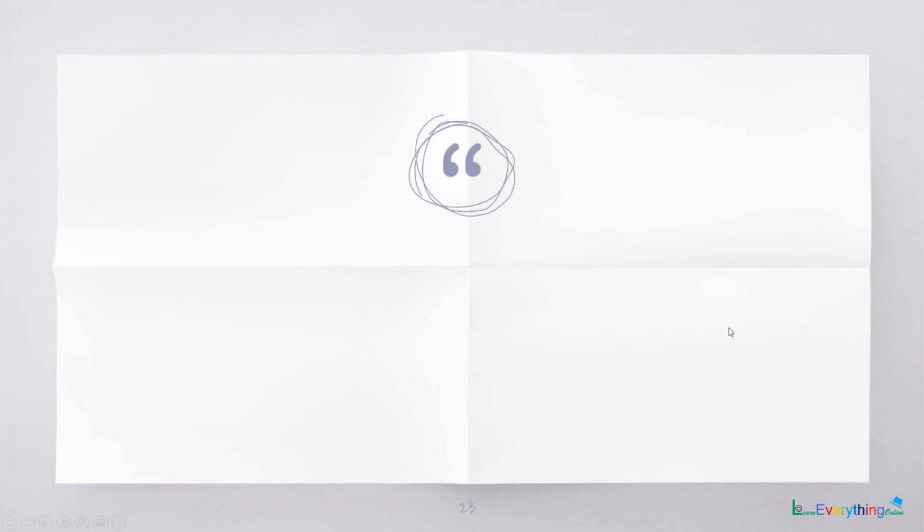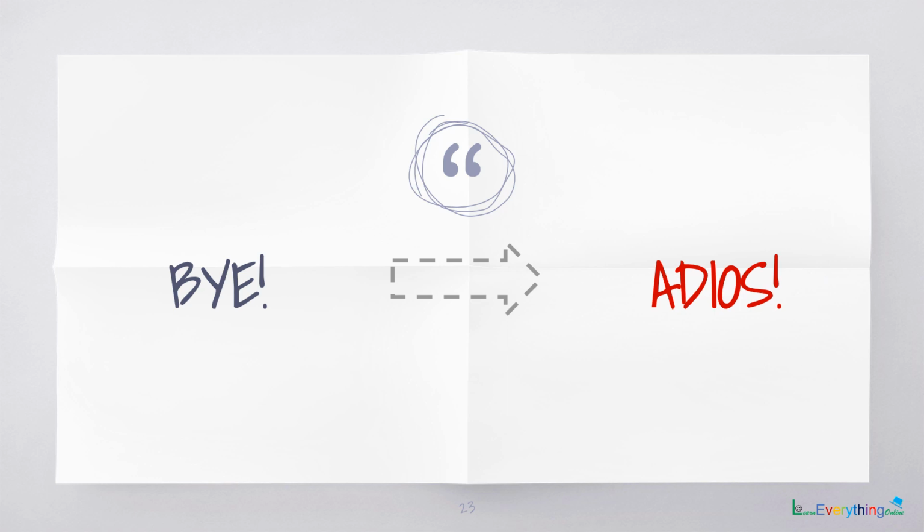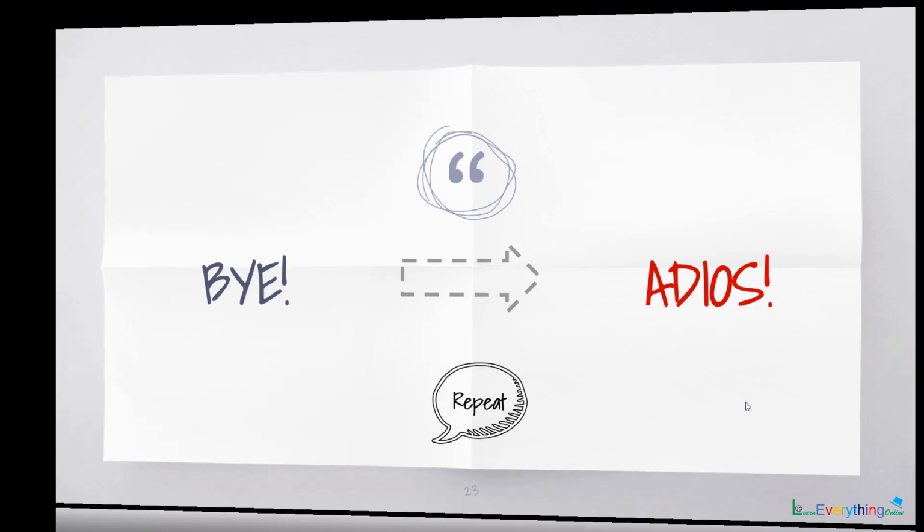Now before ending, it is good manners to end it with a goodbye, isn't it? So the word bye in Spanish, as you might know, is adios. Now notice that the D doesn't have a sharp tone, as in dog. It does not have the sharp tone. The D is a little flat toned. Adios.